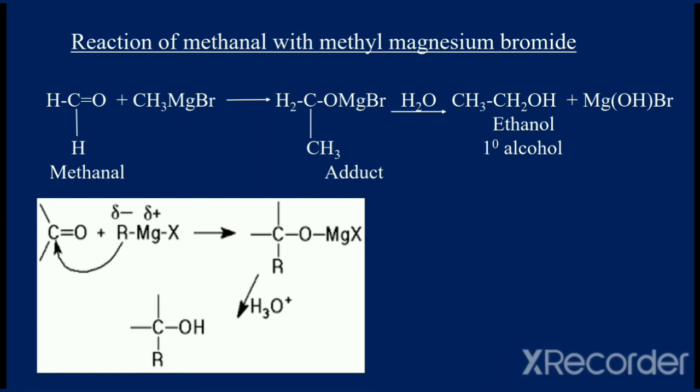As a result of this addition, an adduct will be formed which is CH3CH2OMgBr, which upon hydrolysis gives ethanol, CH3CH2OH. Along with ethanol, MgBrOH is also obtained. So by the reaction of methanal with methyl magnesium bromide, a primary alcohol is obtained.